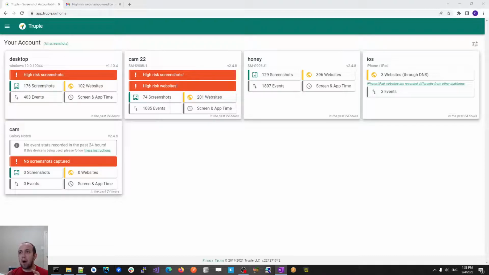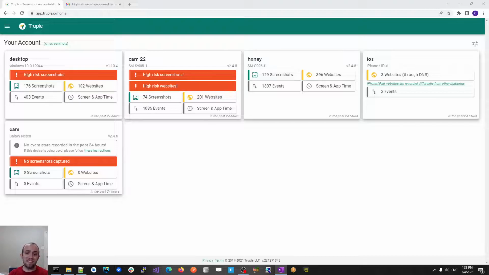Now, Truple models the way that it works based on how stuff used to work back in the day, right? When you had a computer, like in the 90s, you'd set it up in your family room, in a public area. Mom or dad could always kind of peek over the child's shoulder to get an idea of what they were looking at. Truple does a similar thing, but it works for mobile devices as well, like smartphones or laptops, and it also works for desktop computers too, right?